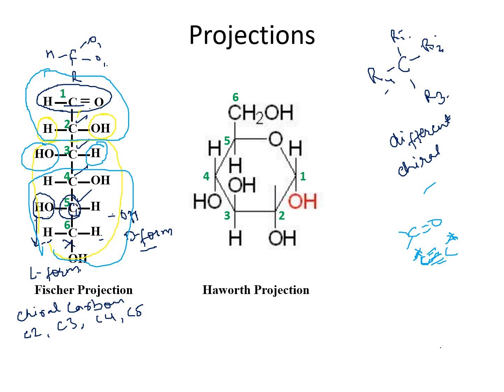Now, this linear representation is known as the Fischer projection, whereas this cyclic representation of the molecule is known as the Haworth projection. This Fischer projection is an open chain, a linear molecule, and this is known as the open chain form. Whereas if you see this, this is known as the closed, ring structure.